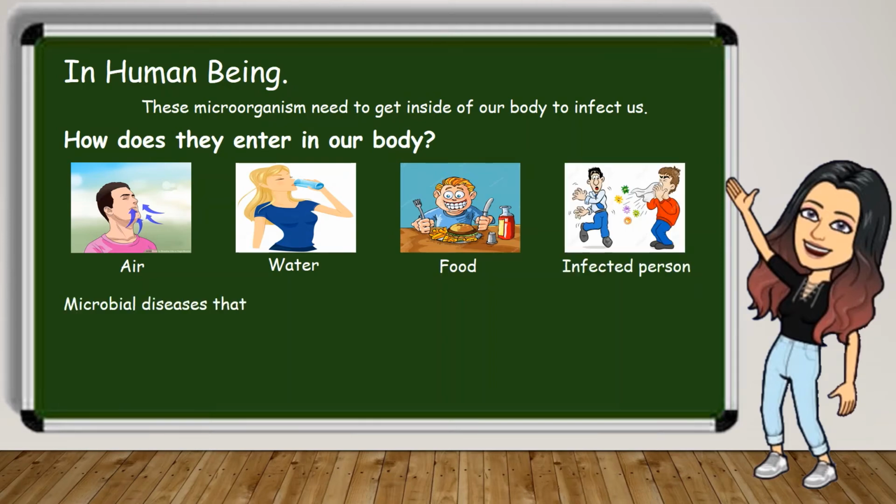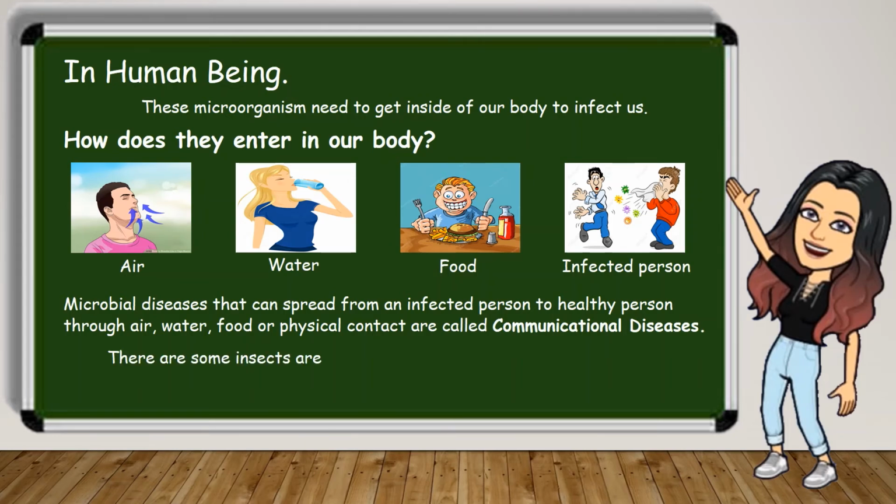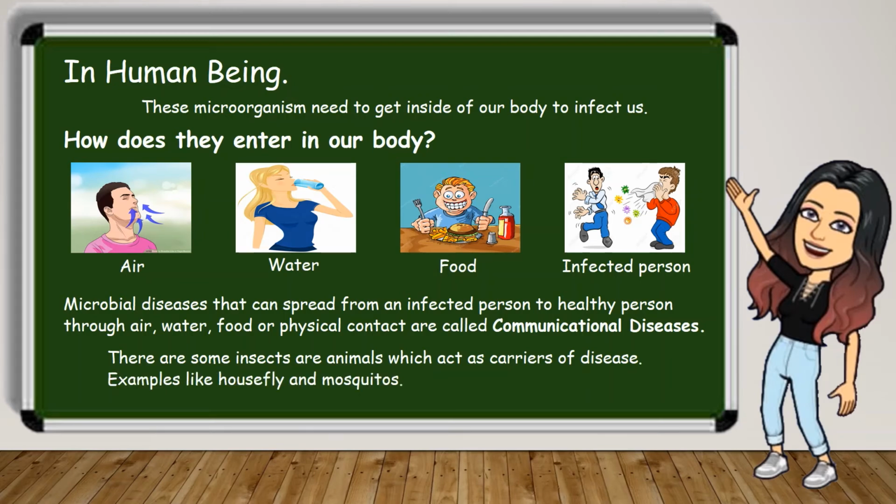Microbial diseases that can spread from an infected person to a healthy person through air, water, food, or physical contact are called communicable diseases. There are some insects and animals which act as carriers of disease. Examples are housefly and mosquitoes.